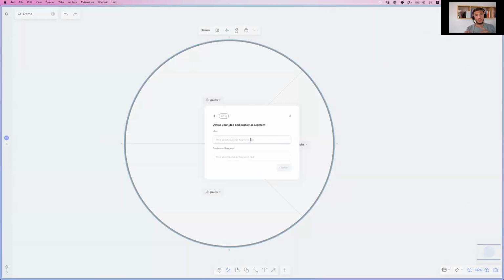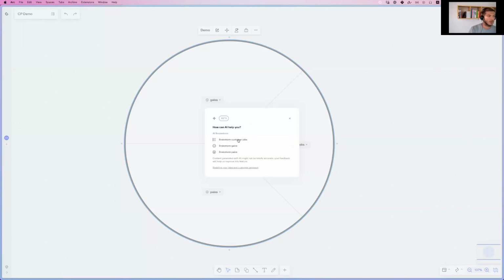So you don't need to go through a chat window, which is another type of AI help we have on our platform. So you don't need to converse with the AI model, but you can directly interact right on the canvas. So in this case, let's take a life insurance product. And then for the customer segment, let's say that it's parents who are 40 years old with children under 10. Generate jobs, pains, or gains.